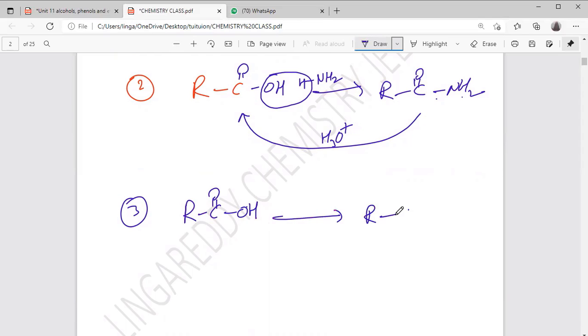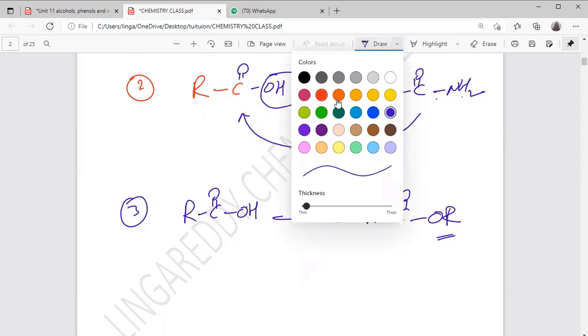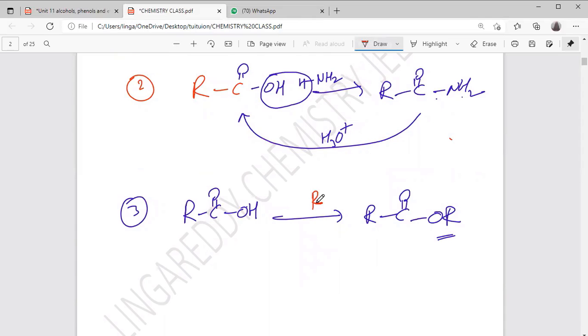Then third, RC double bond OH, what I want to make is ester. See here this new group. What is that? The RO group. RO group means I am taking ROH, alcohol. So from this alcohol, OH and H are removed as H2O. And one more thing you remember: the carboxylic acid is releasing OH. Generally, students will think that carboxylic acid is an acid, so it will give H plus. But here OH is releasing from the carboxylic acid.